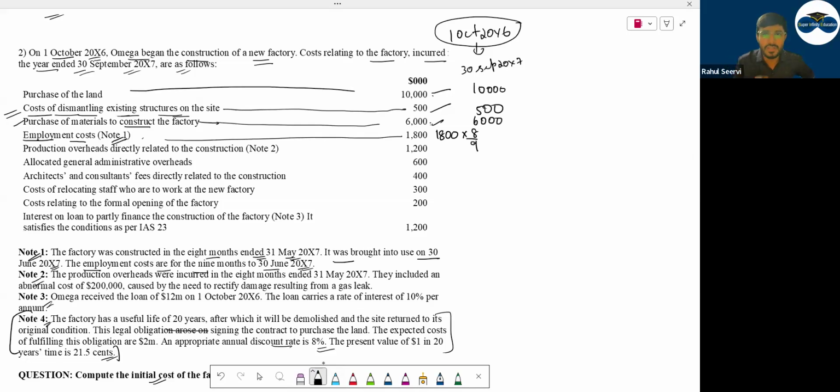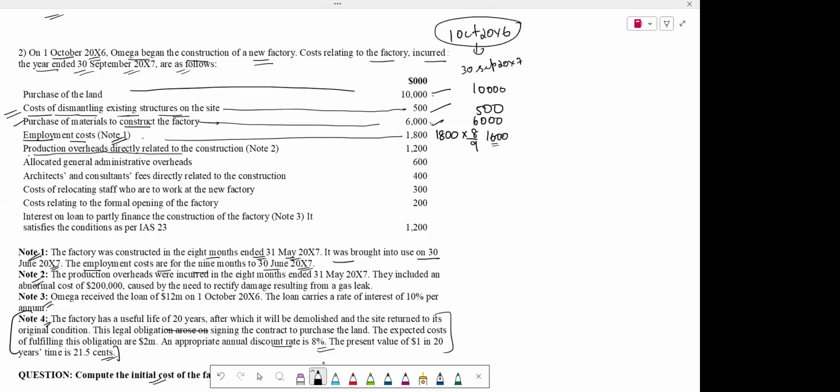You have taken 8 months for the construction. So for 8 months only I will capitalize. The remaining 1 month, where it will go? P&L expense. So 1,800 into 8 divided by 9. I am getting 1,600. Yes. Now, next किसको लेते हैं अपन? माही. Production overhead directly related to the construction. This will be included. 1,200. Yes?